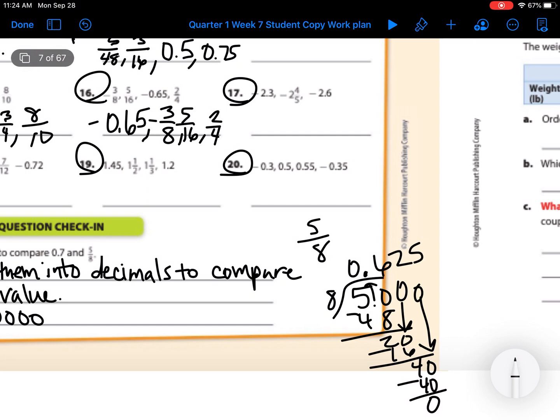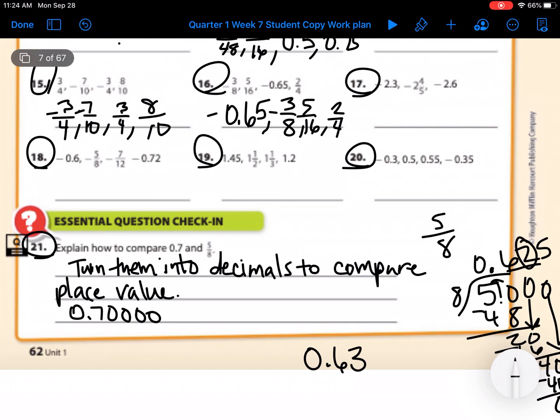So 0.625. If we round to our nearest hundredth, which is this 2, that means we have to look at this number right next to it, that 5. And since it's 5 or greater, it rounds it up to 0.63. So now we need to compare that to our 0.7. So I need to add a 0 behind it.